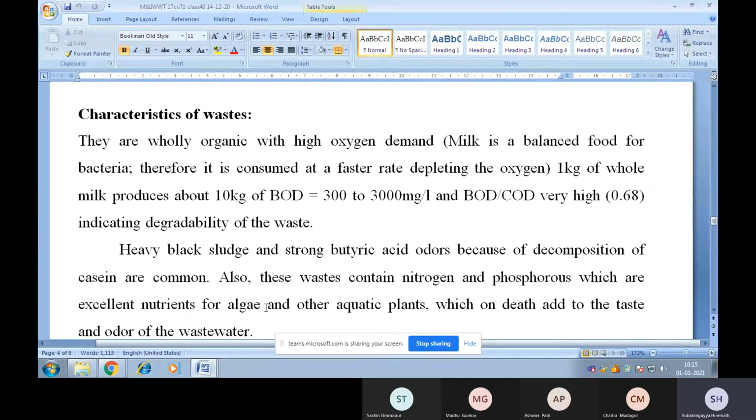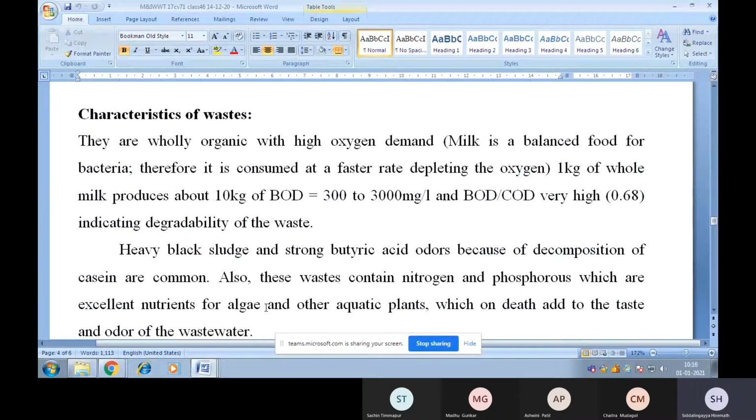Now, let us discuss the characteristics of wastewater generated in a dairy industry. The wastewater is wholly organic with high oxygen demand. Why? Because milk is a balanced food for bacteria, therefore it is consumed at a faster rate, depleting the oxygen. So it is estimated that 1 kg of whole milk produces about 10 kg of BOD. So that is equal to 300 to 3000 mg per liter.